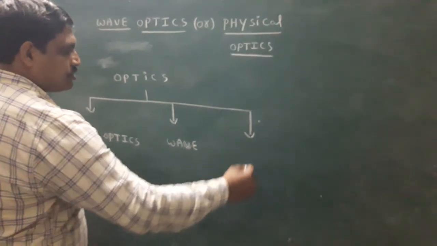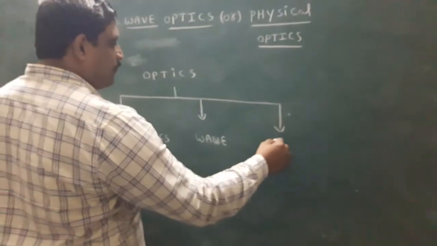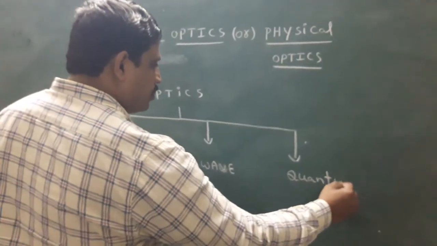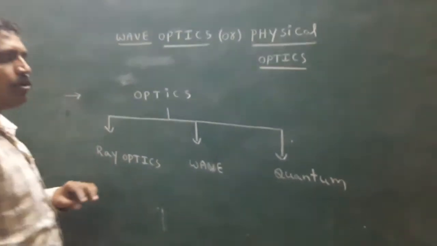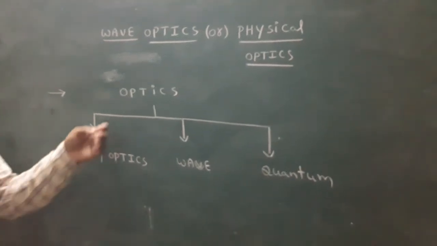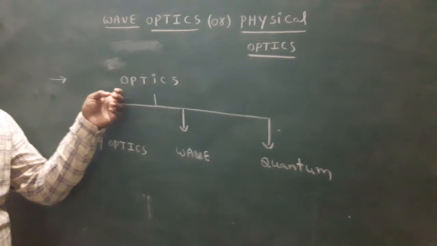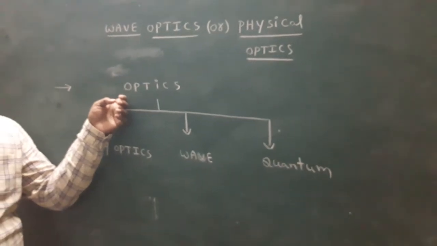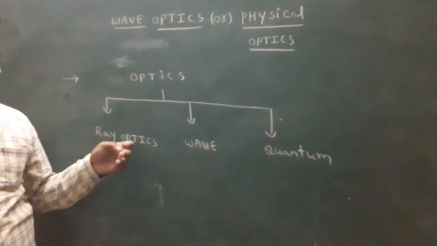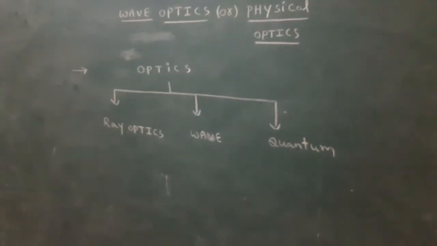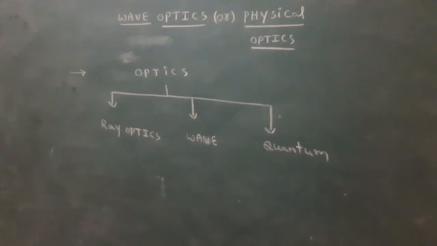The third one is the quantum theory of light, quantum effect, quantum optics. Optics can be classified into three types based on propagation of light.